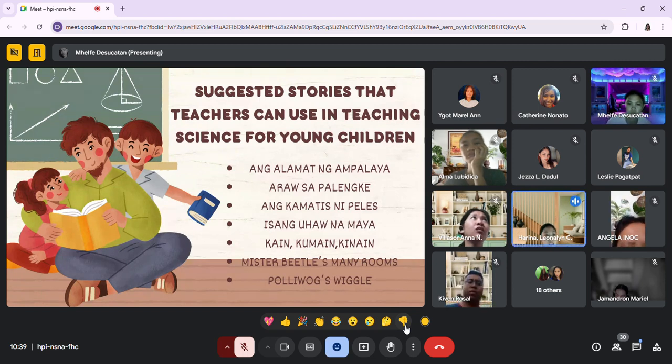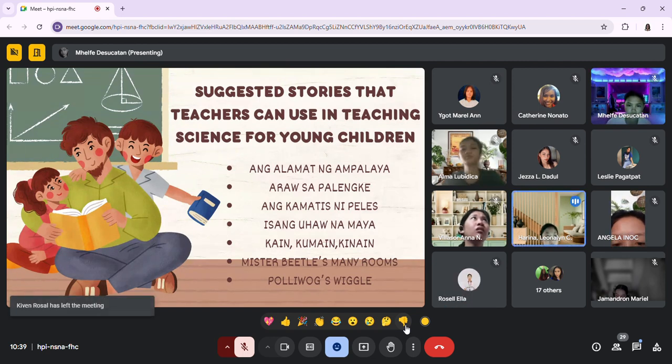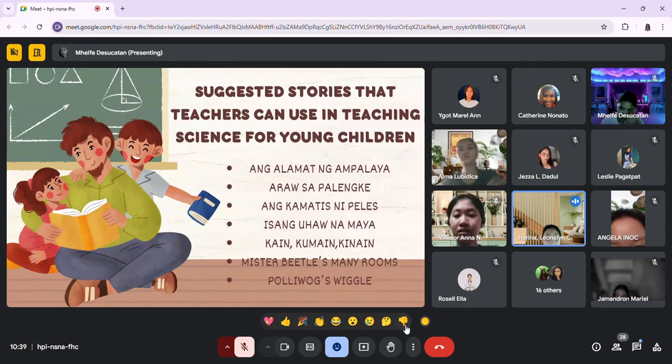Here are the suggested stories that teachers can use in teaching science for young children. The Alamat ang Ampalaya, Araw sa Palengke, ang Kamatis ni Peles, Isang Uhaw na Maya, Kain, Kumain, Kinain, Mr. Beatle's Mini Rooms, Pollywog's Wiggle.